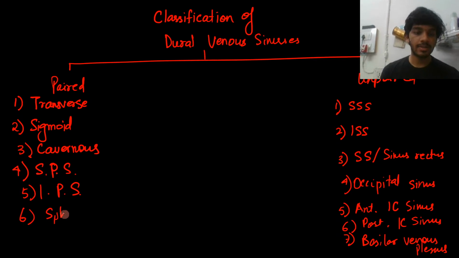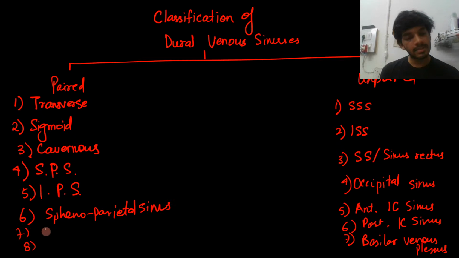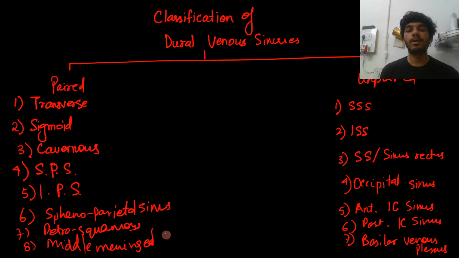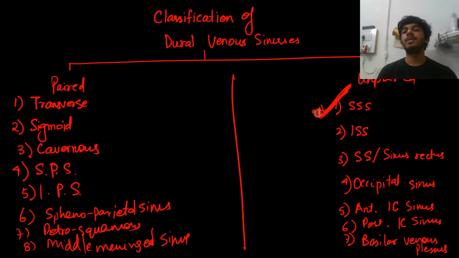Then there are some tributaries of the cavernous sinus. One is the sphenoparietal sinus, again a paired sinus. Besides that, you have two sinuses. These are not very significant, but I'll still discuss them. One is the petrosquamous, and the last is the middle meningeal sinus. Okay, so these are all the sinuses that are paired and unpaired. You can see the answer here for the unpaired sinus will be superior sagittal. I hope you have taken a screenshot here. If you haven't, I'll just erase this.